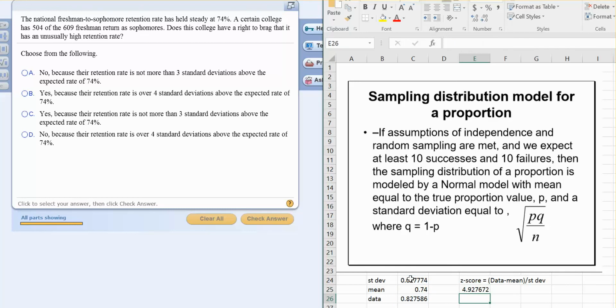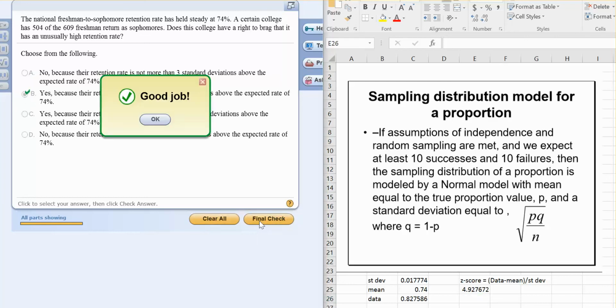A z-score of 4.927 is very far to the right. So this college does have a right to brag. It does have an unusually high retention rate. And so that would be yes, because the retention rate is over 4 standard deviations above the expected rate of 74%. Okay.